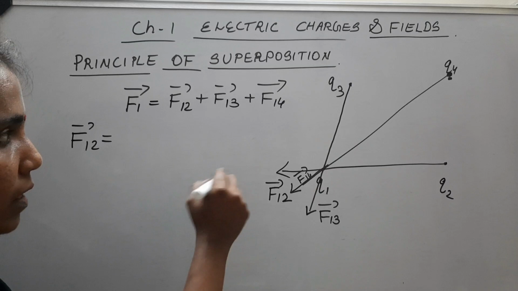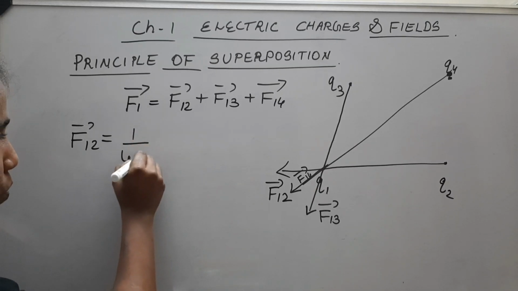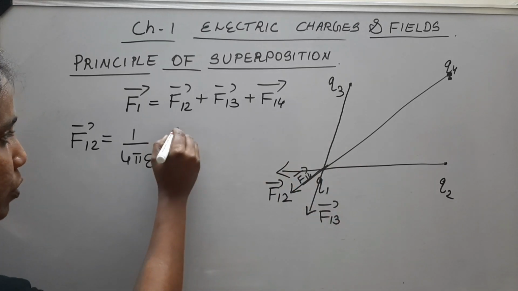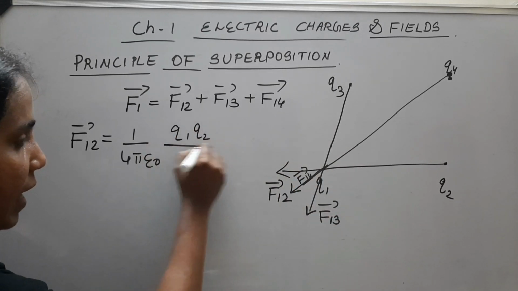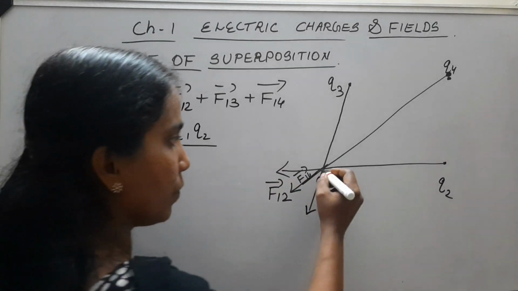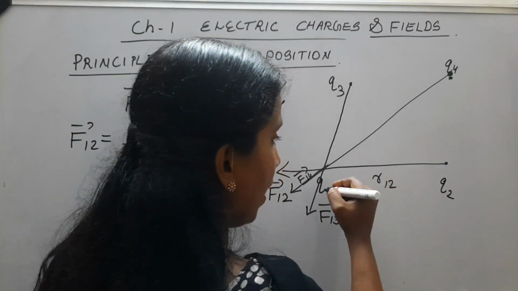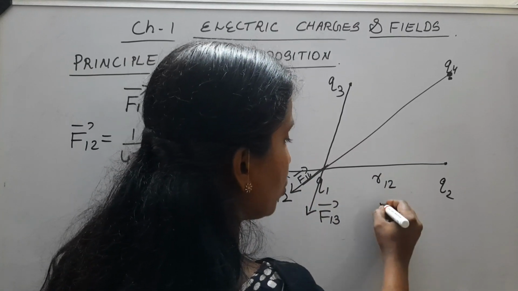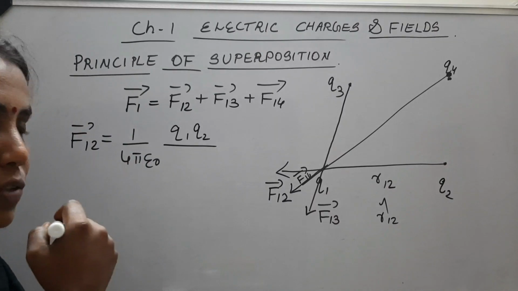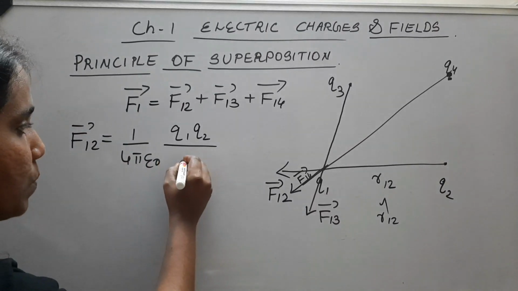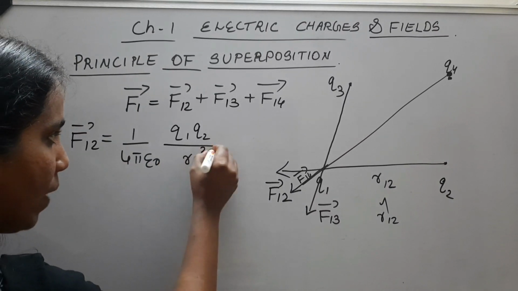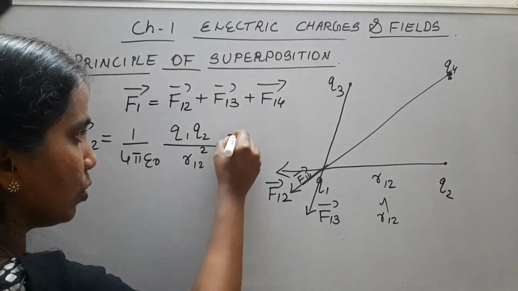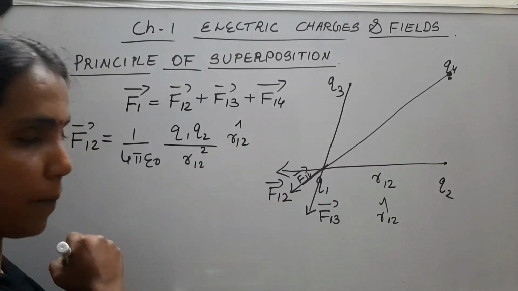F12 will be 1 by 4 pi epsilon 0. The charges involved are Q1 and Q2, divided by the distance, which we call R12, and the unit vector in this direction is R12 cap. So our expression becomes 1 by 4 pi epsilon 0 Q1 Q2 by R12 square into R12 cap.